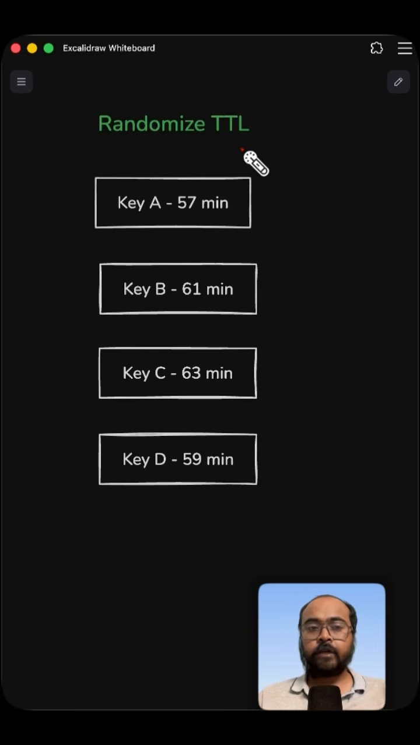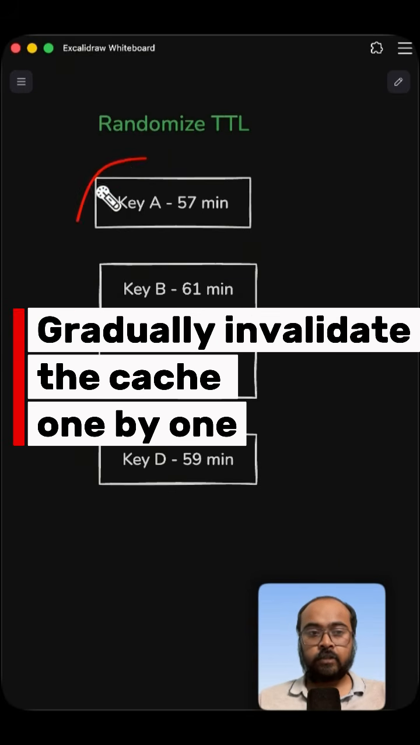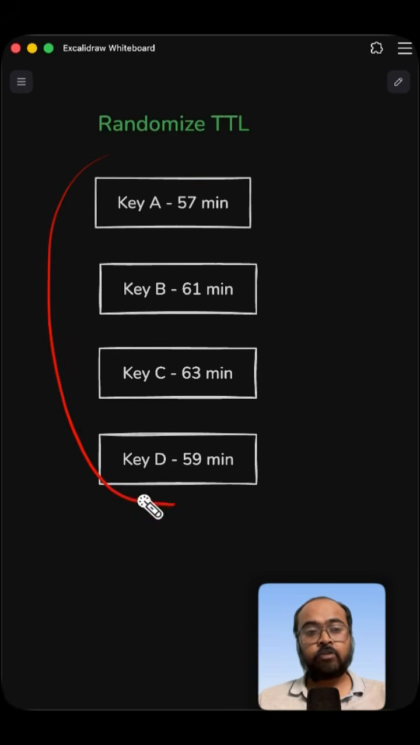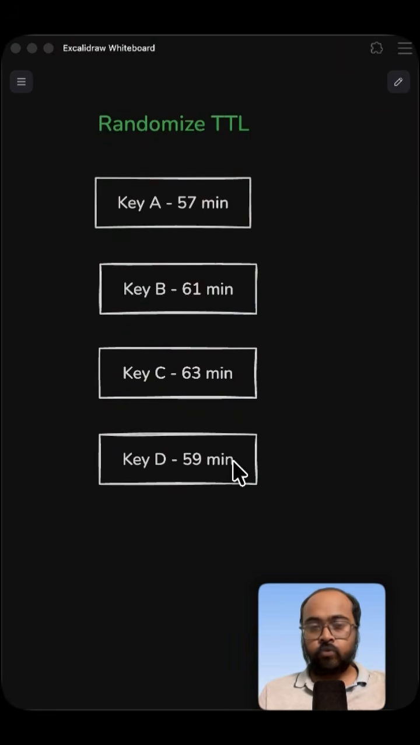Another popular technique is to randomize the cache expiration time, so you can gradually invalidate the cache. Instead of invalidating all the cache at once, you can set the cache expiration times such that the cache entries expire in a gradual manner. Here we have a bunch of cache entries, and we have set the expiration time randomly. That means we will not have all the cache expire at the same time. It's not that at 60 minutes all the cache will expire. We are invalidating the cache gradually so that it doesn't all expire at the same time and our database doesn't get overloaded. So these are a few ways using which you can get rid of cache stampede.